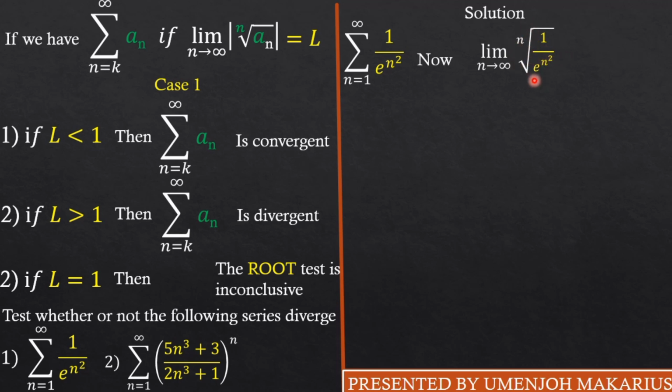But guys, what is meant by the nth root of something? It simply means the interior of that thing raised to the power 1 over n, right? Great. Keep in mind that we still have an n squared on the denominator. That therefore implies we can have the limit as n goes to infinity of just 1 over e raised to the power n squared over n. And n squared over n simply gives us n. So we are just going to have the power here being equal to n.